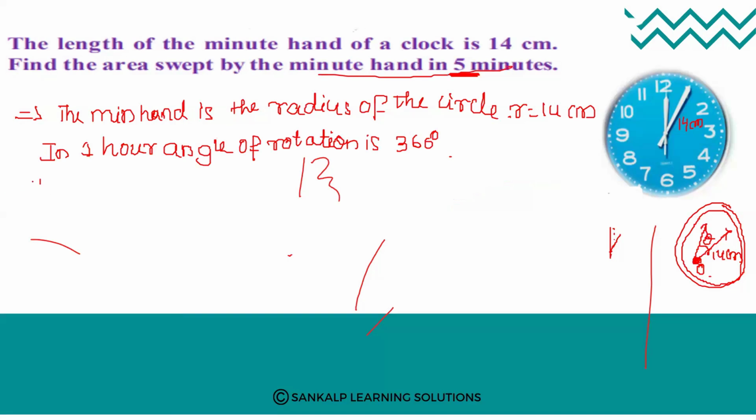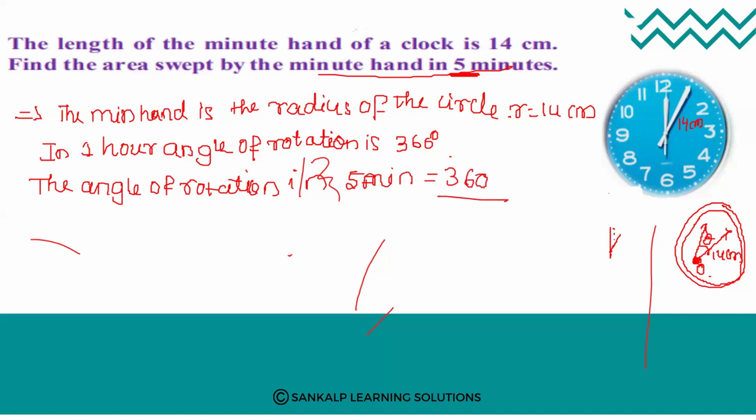So the angle of rotation in 5 minutes is equal to 360 degree divided by 60 into 5, as 1 hour has 60 minutes. 0 will get cancelled. 6 1s are 6. So 6 into 5 is 30 degree. Therefore angle of rotation in 5 minutes is 30 degree.